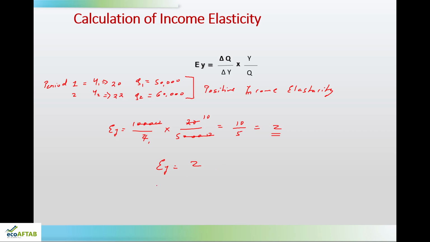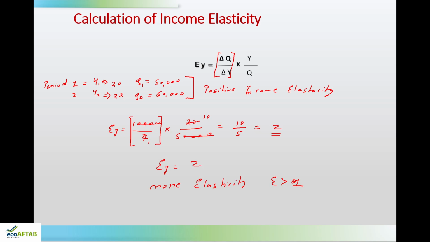So, what is this telling? It is telling that it is more elastic because the value of income elasticity is more than 1, and at the same time this particular thing, delta Q by delta Y,